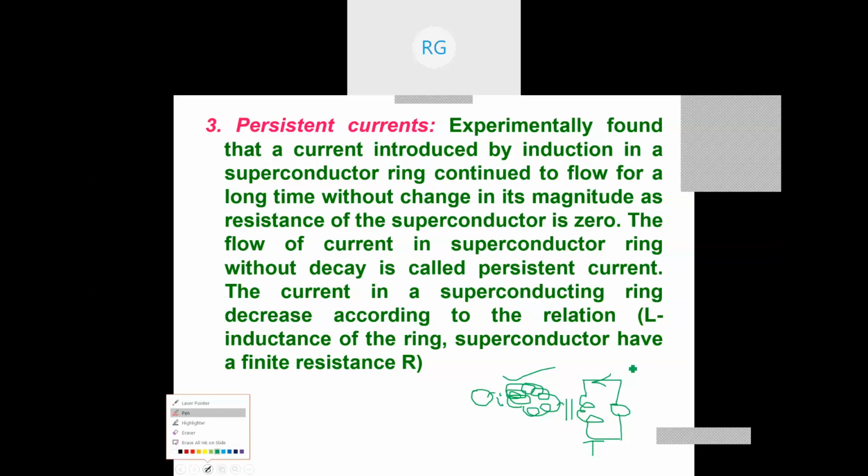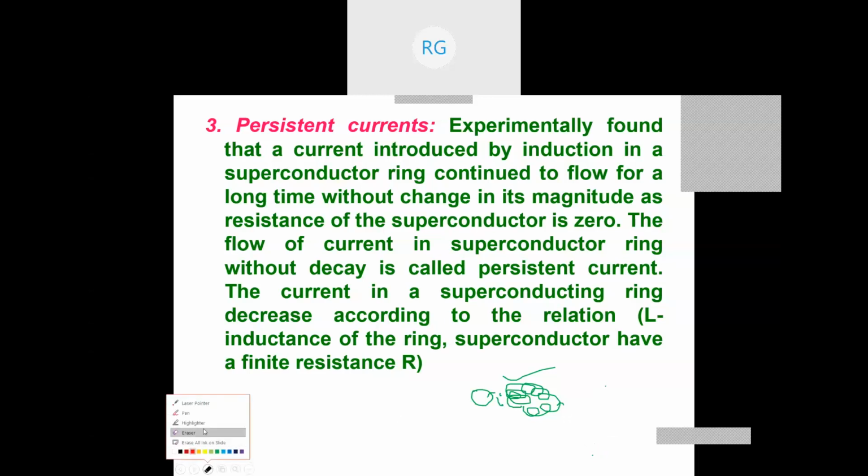Now I will remove this. I have induced the current in the ring. Once the current is induced and I remove this, that means I am removing the excitation source, the current I have induced in it will continue, because there is no resistance. As I remove this, the current introduced by induction in the coil continues to flow forever.